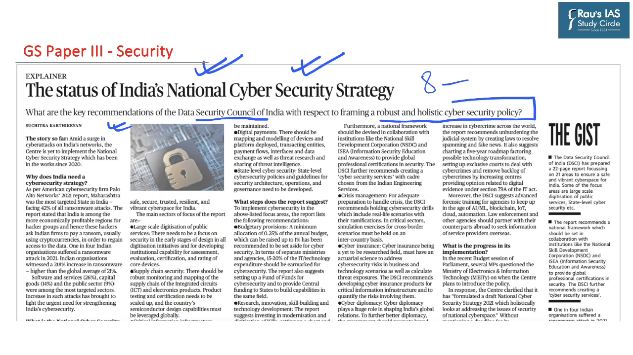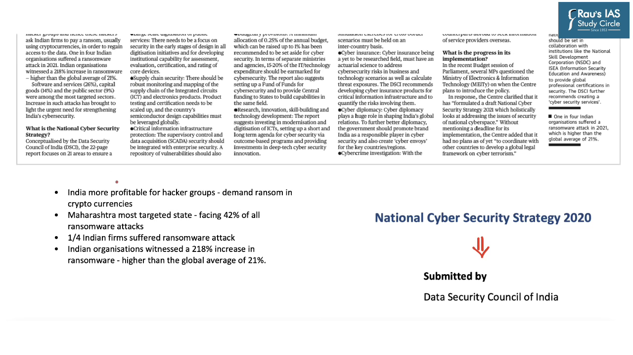So first of all, let's look into the aspects of this particular report which has been provided by the Data Security Council of India. Now regarding increasing cyber attacks in India, India has become more profitable for hacker groups and they demand ransom in the form of cryptocurrencies. Maharashtra has become the most targeted state for cyber security, facing 42% of all ransomware attacks, which is a form of cyber attack.